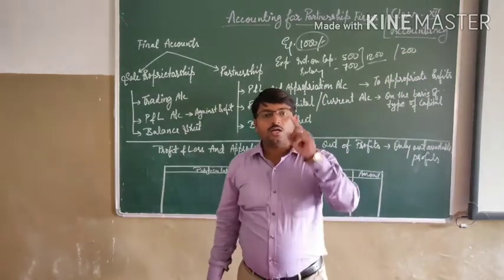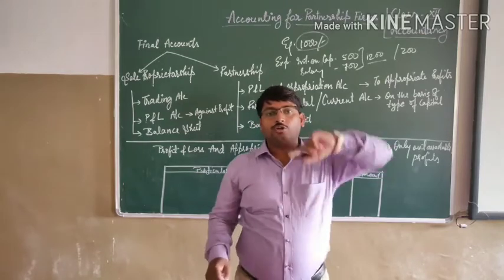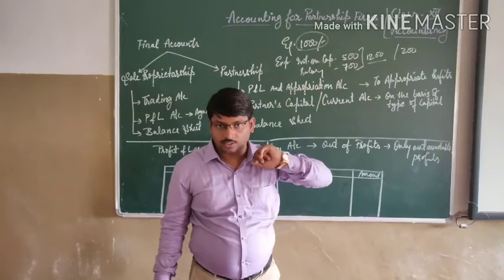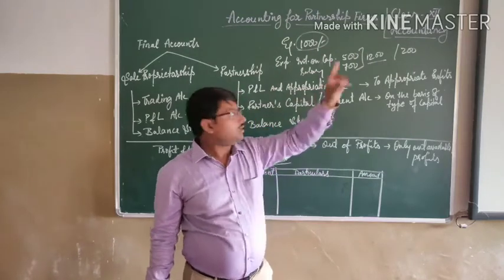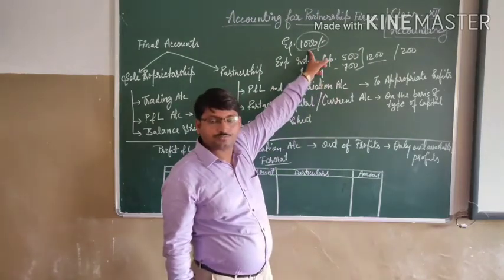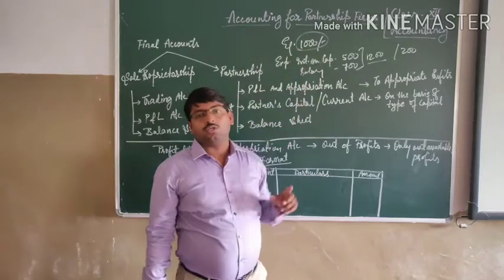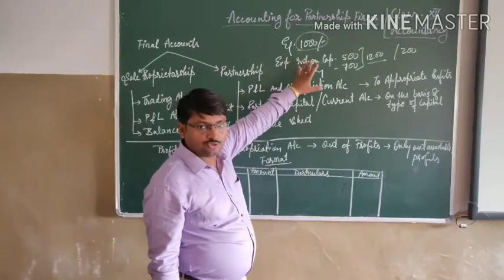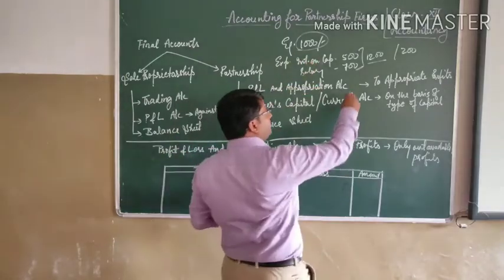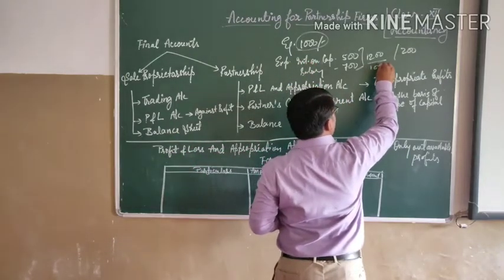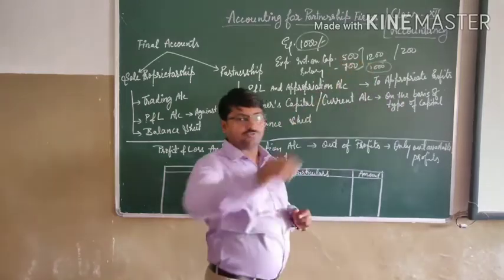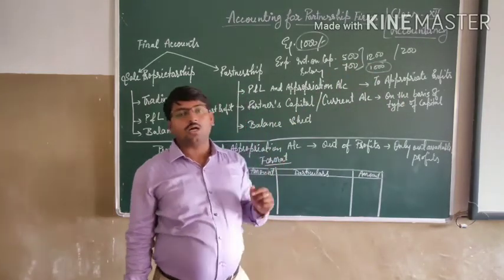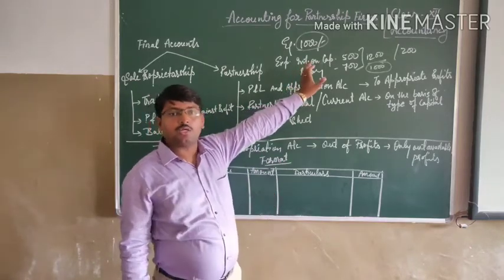It means we can't go beyond this. We can't pay more than the available profit. This is the out of profit. Means we can only pay rupees 1000 because we are only having rupees 1000. Got it? This means whatever we have to do is out of profits.